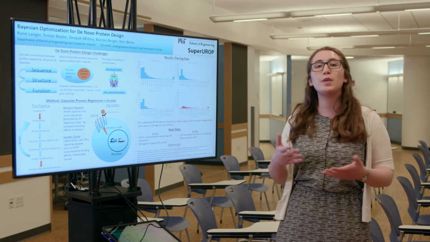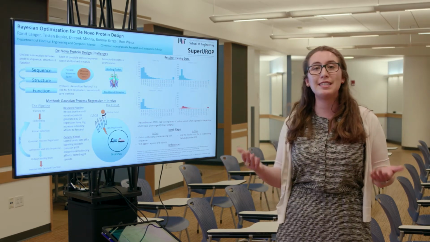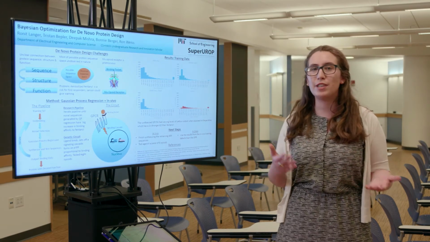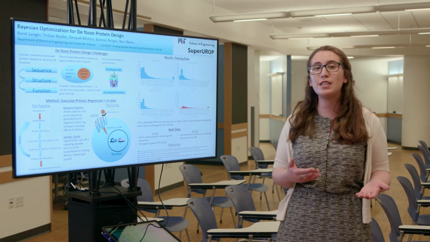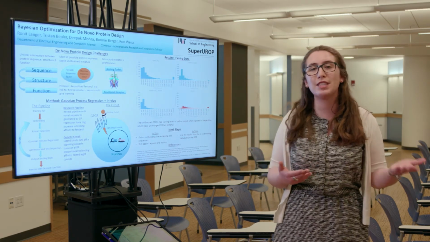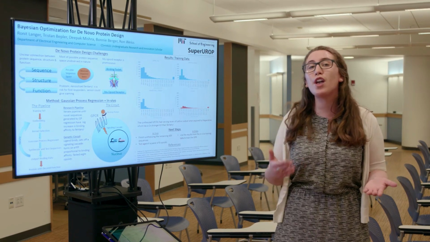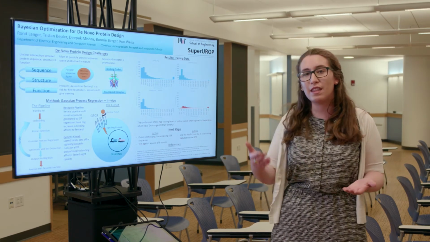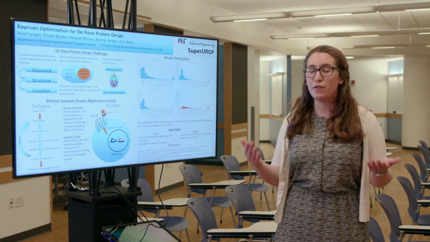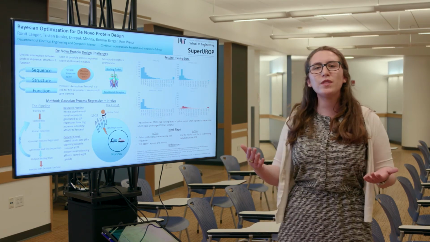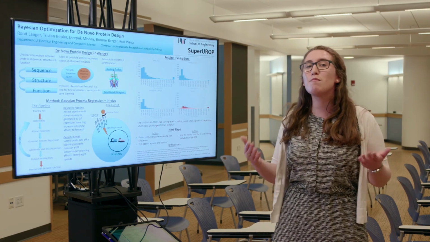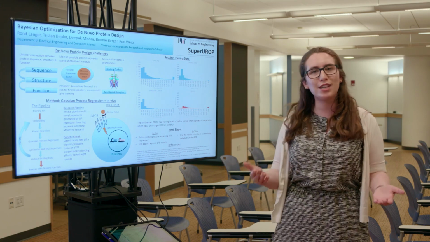And so the way we do this is we curate a large training set of very similar proteins to the mu opioid receptor, and we test to see how different mutations affect them in living proteins. And then we use that to train a machine learning algorithm, which can then recommend better sequences for us moving forward. And then we go and we test those sequences in cells, and then this process iterates until we get to the desired functionality of our protein. And so once we've done this for the mu opioid receptor, we can take this technology and extend it to many other problems that exist in the protein engineering space.